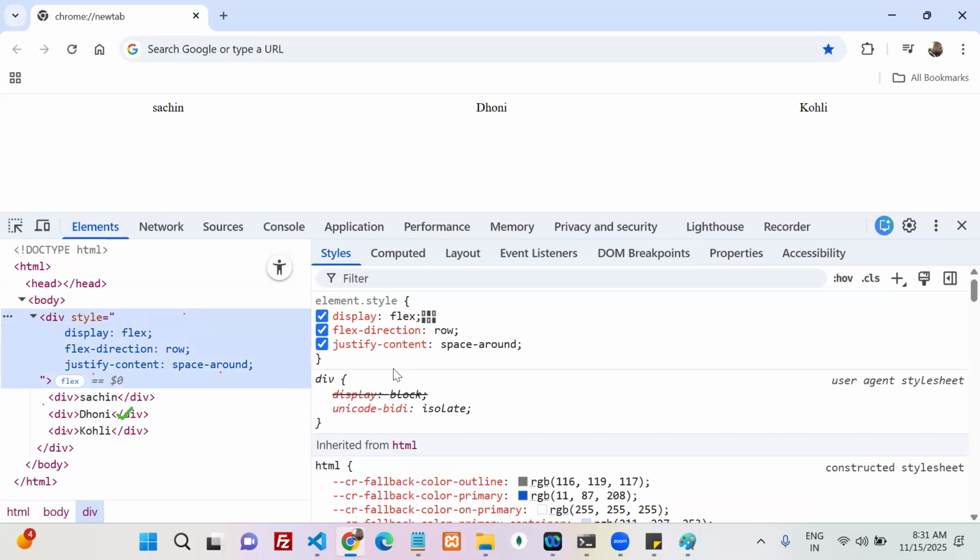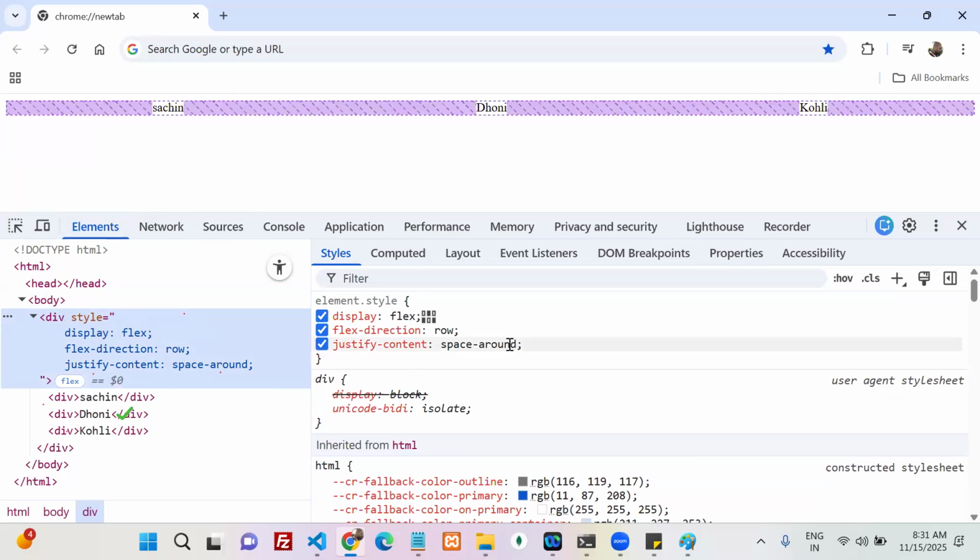Yes or no? If you want to align the items vertically, which property can you go with? Flex with which direction property? Column. Align items is the property. Now tell me here, to align the items vertically, do we have vertical space or not?